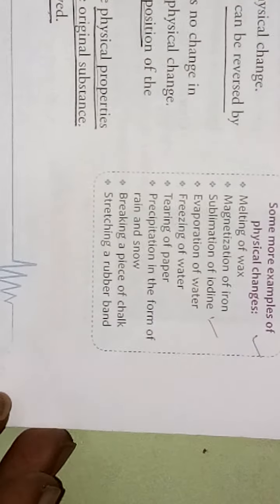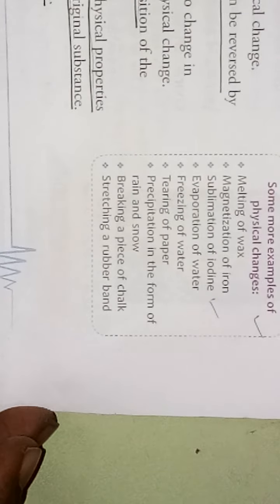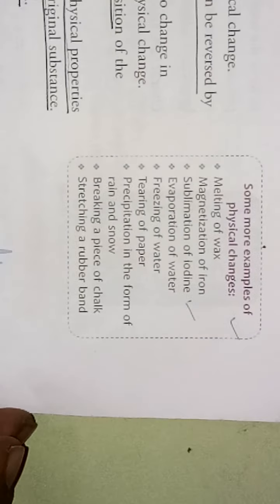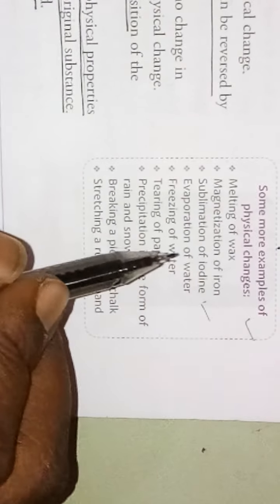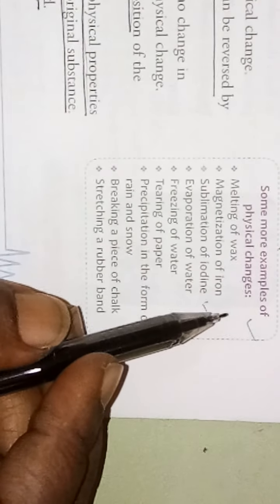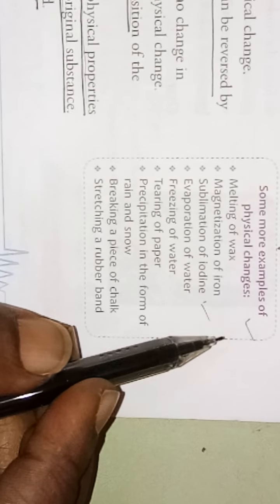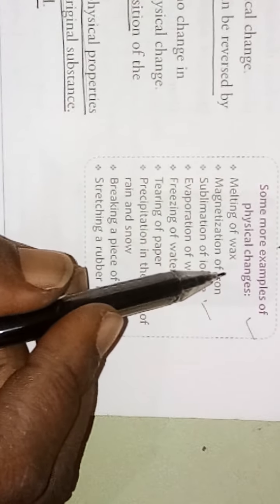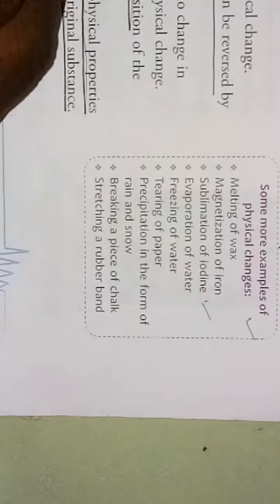The question will not simply ask you to give some examples of physical change, but the question may come as: melting of wax is a physical change. Why? So you have to write that the change is temporary. By heating the wax it melts, but on cooling we get back the same wax. So it is temporary and can be reversed by changing the condition.